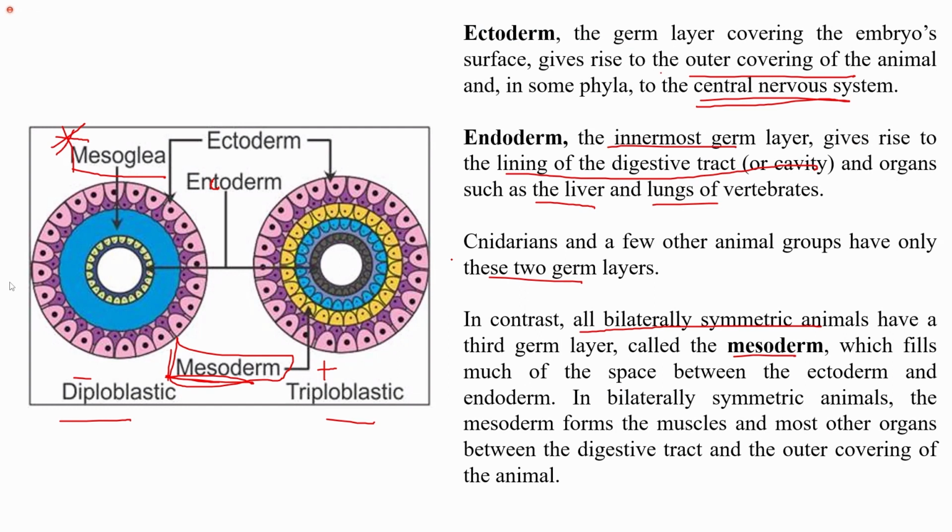While endoderm, since it is the innermost germ layer, gives rise to the digestive tract or cavity and organs such as liver and lungs of the vertebrates. And if I talk about the bilaterally symmetrical animals, which have a third germ layer also, which is mesoderm, since it is the middle layer, it fills up most of the space between the ectoderm and the endoderm. So all the organs formed between the digestive tract, which is formed by the inner lining, and the outer covering of the animal are of mesodermal origin.